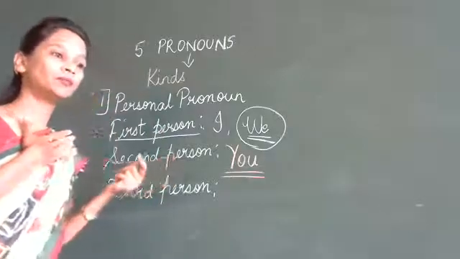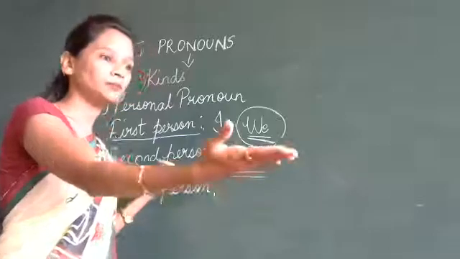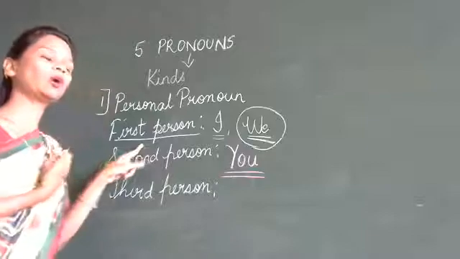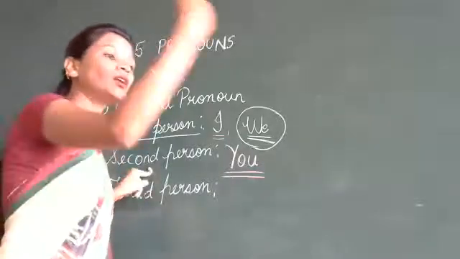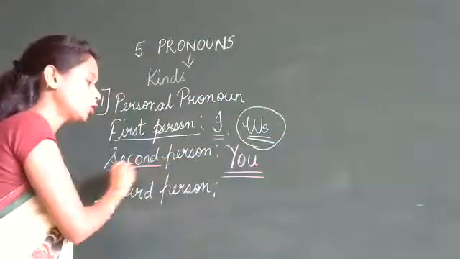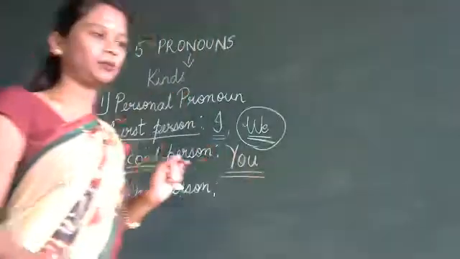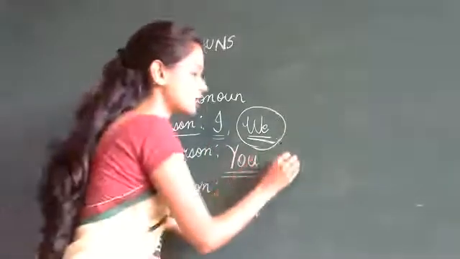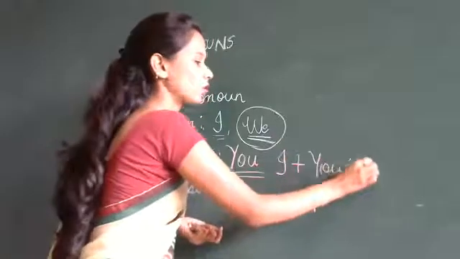I am the first person. I am talking to you, so you are the second person. I am the first person. So what is happening here? I am talking to myself. Second person is what? I and you are talking. Who is this you? You are the second person. The person whom you are talking to is the second person. So we use you. Who does this you include? I and you. That is yourself.